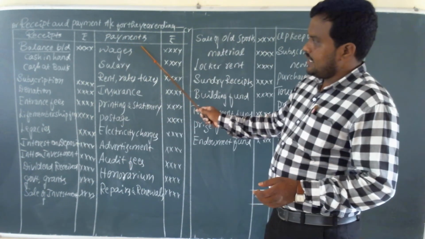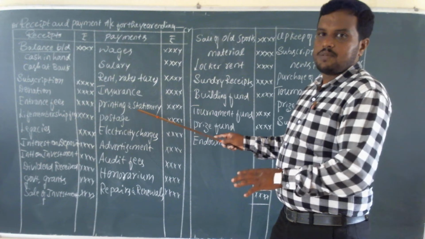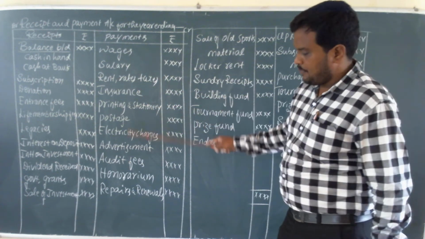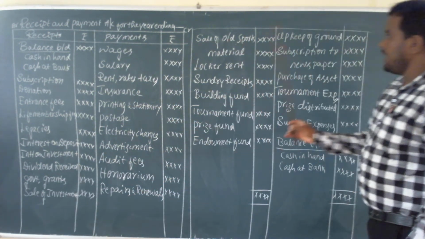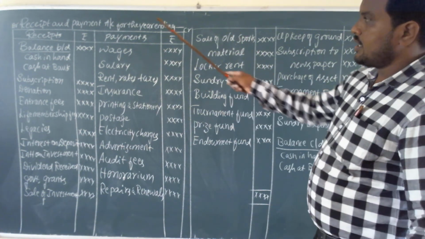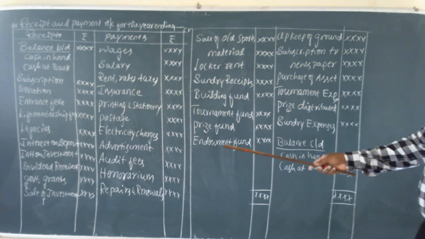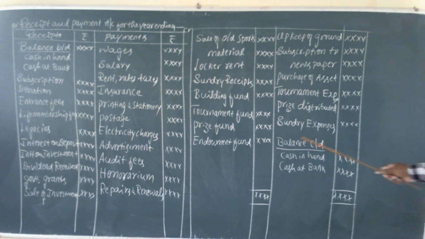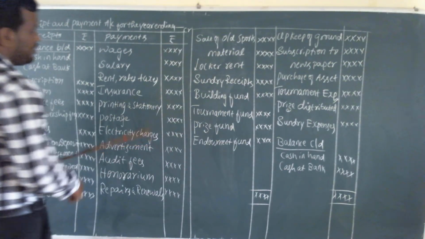On the payment side, it includes all the revenue expenditures and capital expenditures. This is the continuation of debit side and credit side, and the receipt and payment account will be closed like this with balance carried down. By balance carried down, it may be either cash in hand or cash at bank. See, this is the format of receipt and payment account.